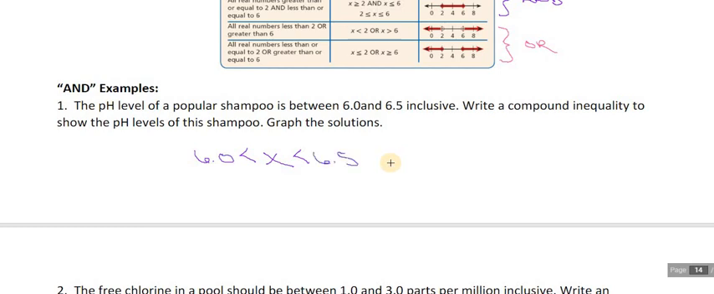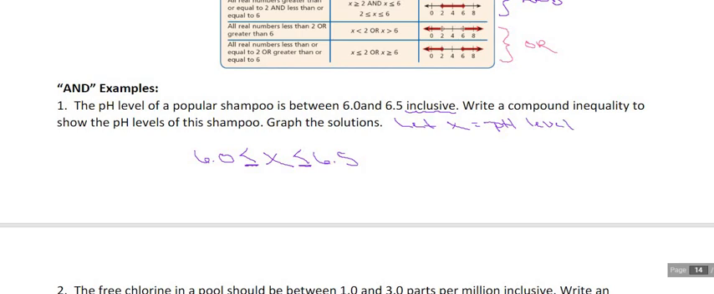Now if we read this backwards, 6.0 is less than x would mean x is greater than 6.0. And then x is less than 6.5. So it's saying it needs to be literally between 6.0 and 6.5. And due to the fact that it says inclusive, it means that those endpoints are in fact included. Notice these are less than symbols. With these ands, they're going to be less thans. It's going to be a less than sandwich. So our variable, the x, represents the pH value. So let x equal pH level.